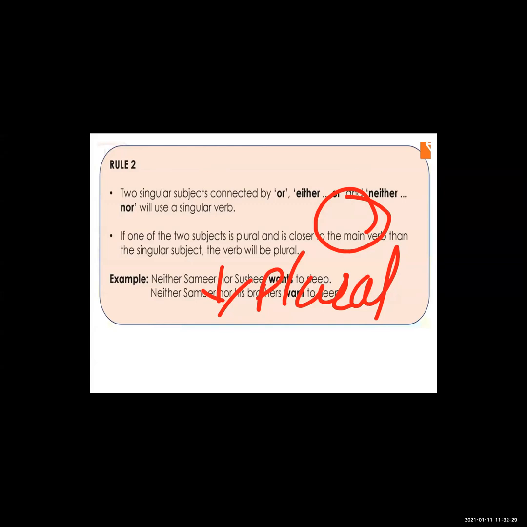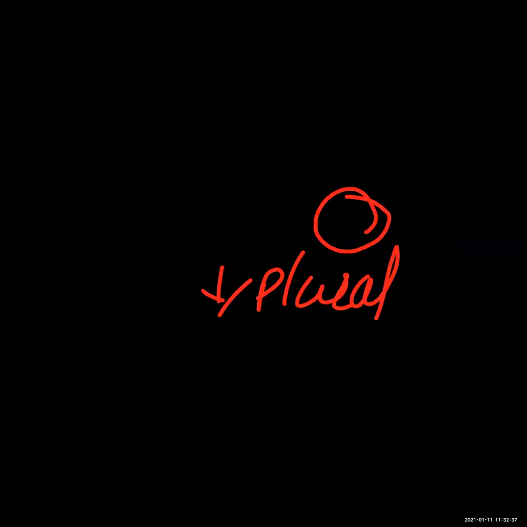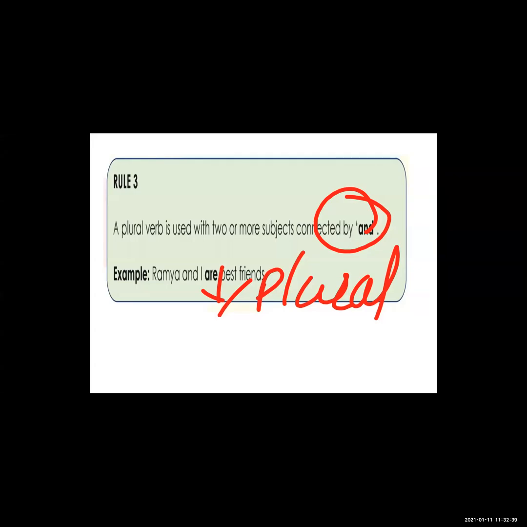But when one subject is singular and one is plural, you use a plural verb. Now rule number 3: if you join two subjects with and, you will use a plural verb. So this is all about subject and verb agreement.